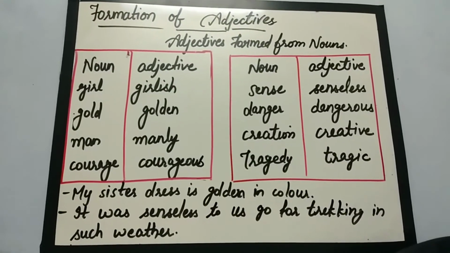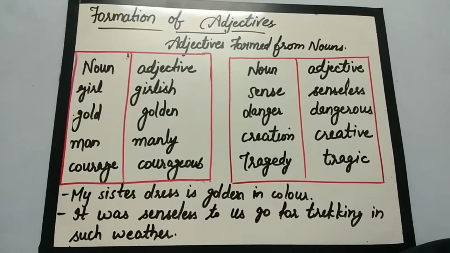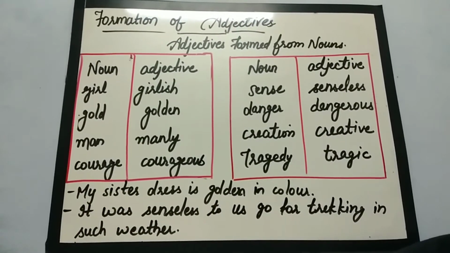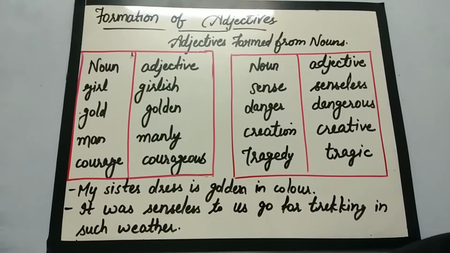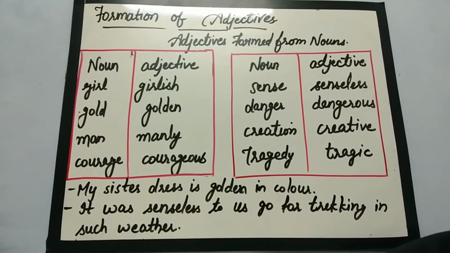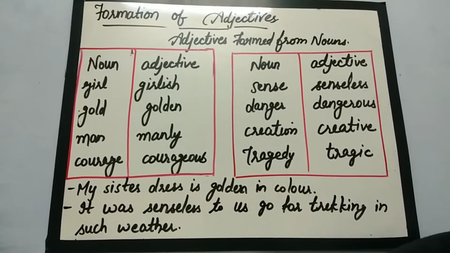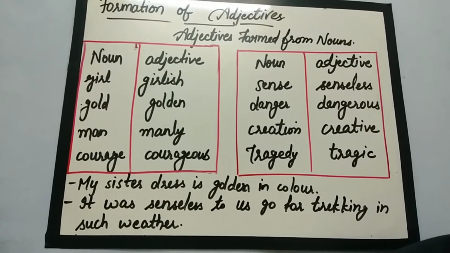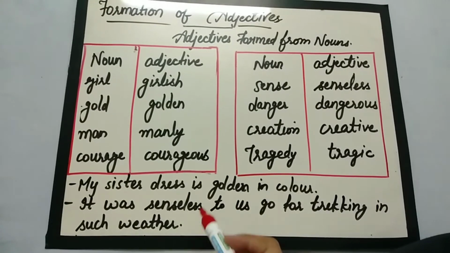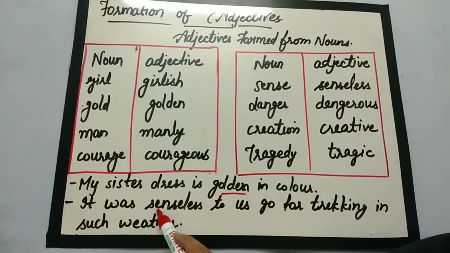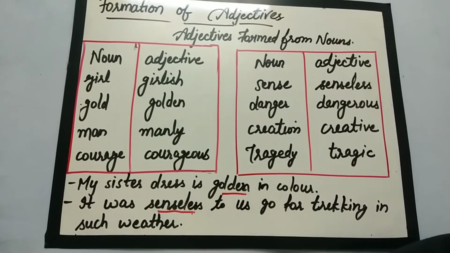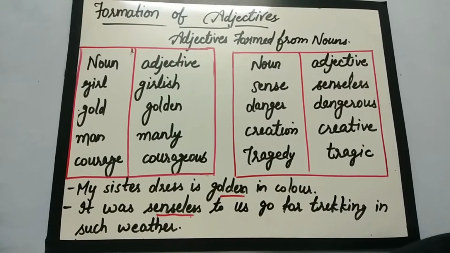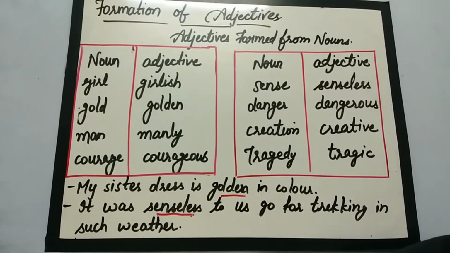So let's use these words in sentences to further understand their uses. For example, my sister's dress is golden in color. It was senseless of us to go trekking in such weather. So in this we have used two adjectives, golden and senseless, using the suffixes. Sense is a noun, similarly gold is a noun, and these adjectives are formed from nouns.